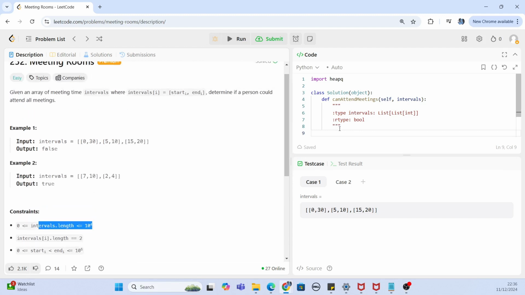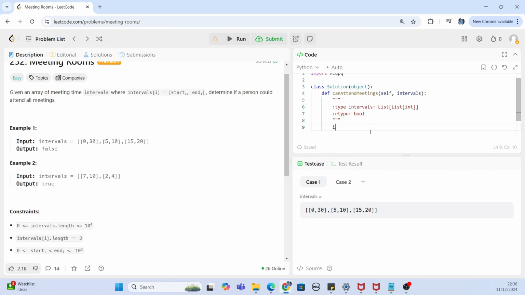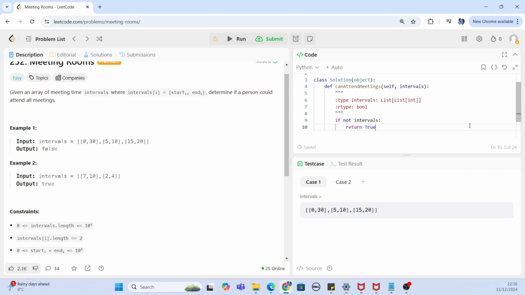So that means it's possible that there are no intervals. So first of all, if there is no interval, then we basically return true. Okay, so that's the first thing that we do, which is our base condition. Now the next thing which I told you was sorting, right? So let's sort our intervals, and for that we are going to use the Python sorted method, and that becomes intervals equals sorted intervals, right?